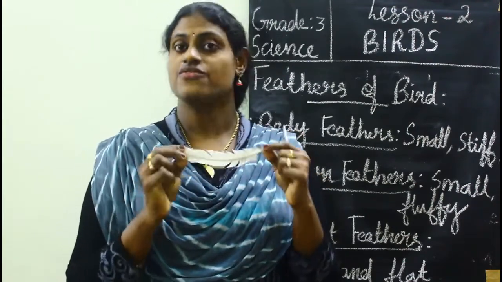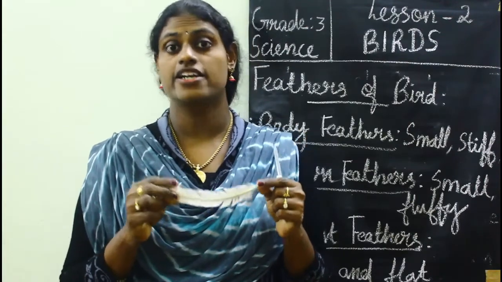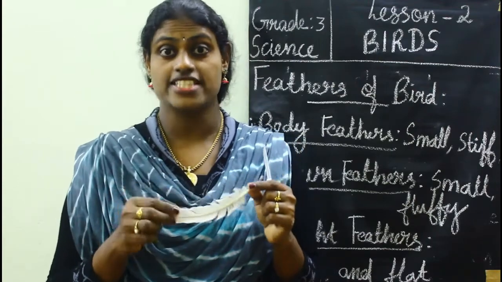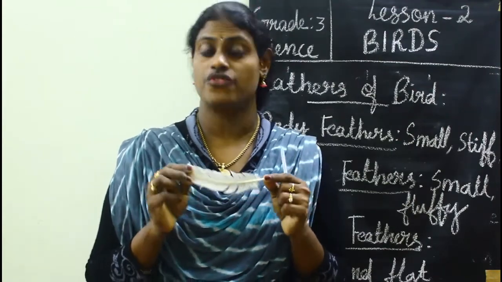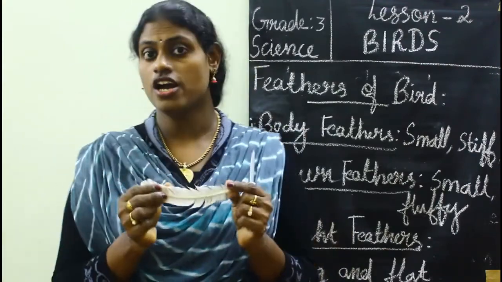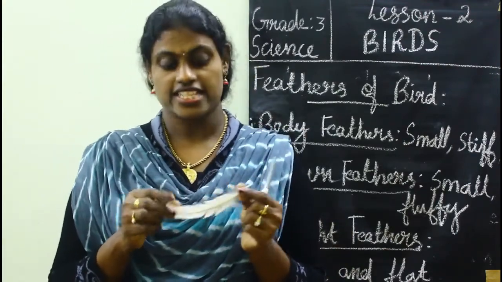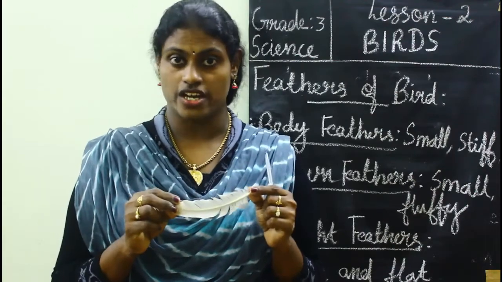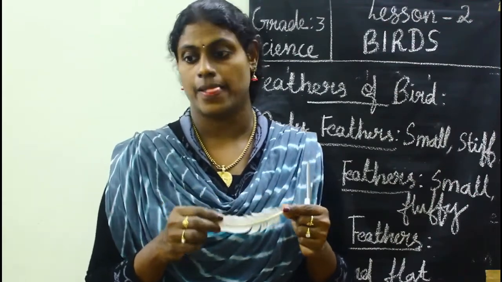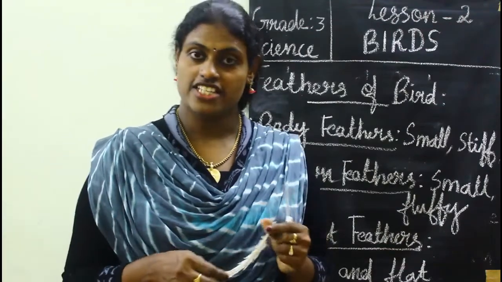Okay. These feathers help the bird to fly. So the flight feathers help the bird to fly. These are flat and long feathers, and this type of feather can be found on the wings and tails of birds.